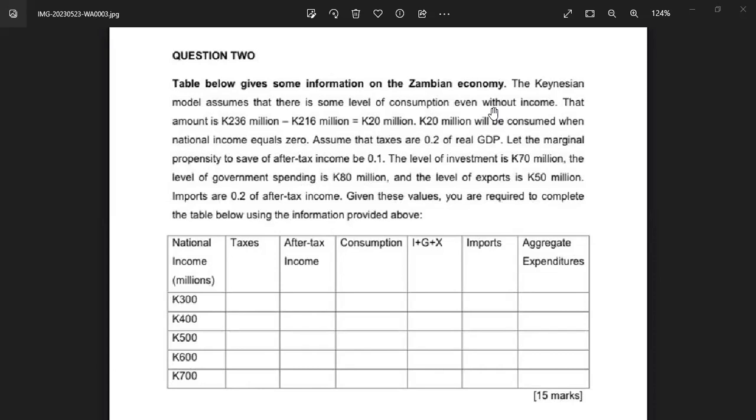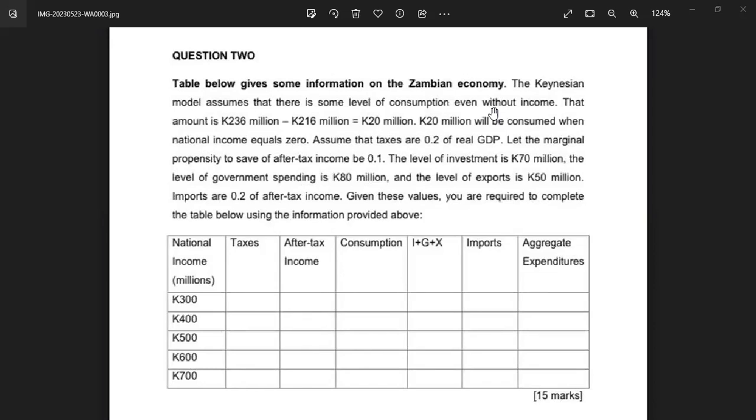Given these values, you are required to complete the table below using the information provided. So national income, we have that. Then you have taxes, after-tax income, consumption, I plus G plus X, then you have imports and aggregate expenditure. Aggregate expenditure just means the total expenditure, right? So all that we need to do now is to find the after-tax income. We've been given the tax. I want us to go back up.